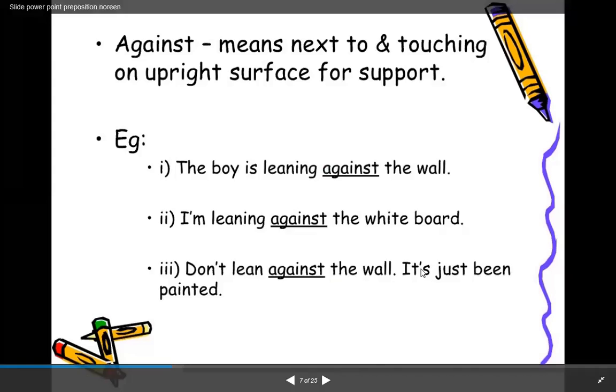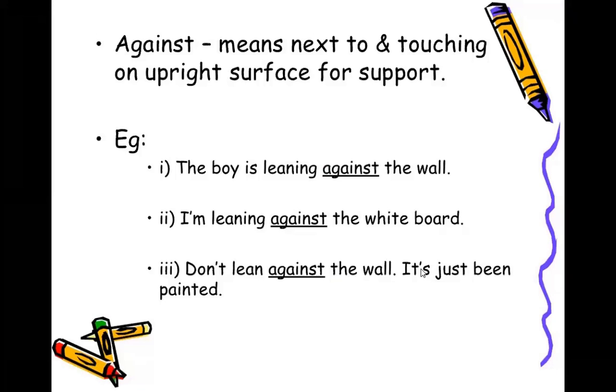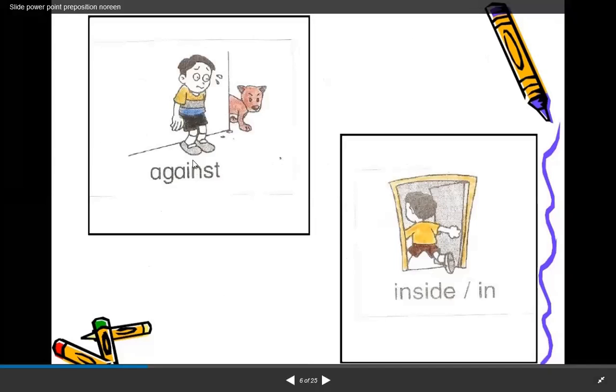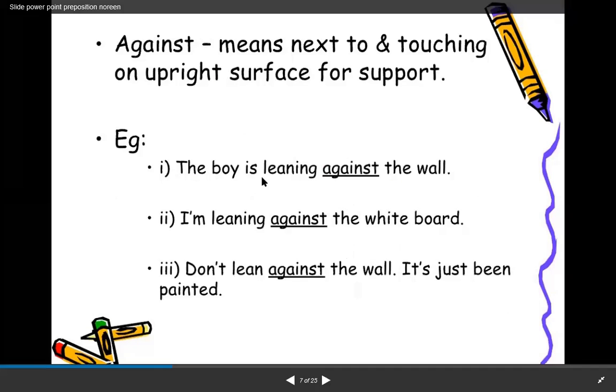Against means next to or touching an upright surface for support. For example, in the previous picture, you have seen that this boy is standing against the wall. For example, the boy is leaning against the wall. I am leaning against the whiteboard, and so on.